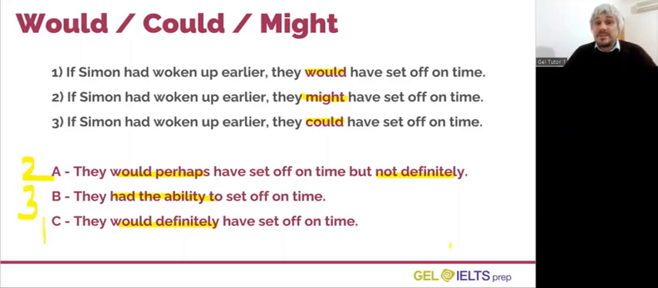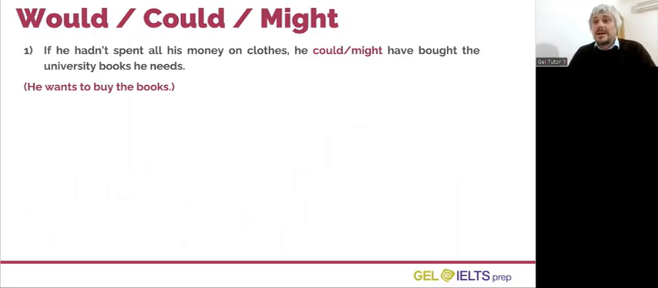Now let's practice using these 3 modal verbs in some more third conditional sentences. Look at sentence number 1. If he hadn't spent all his money on clothes, he have bought the university books he needs. He wants to buy the books. Look at the next question below the video and choose the correct modal verb to complete sentence number 1.